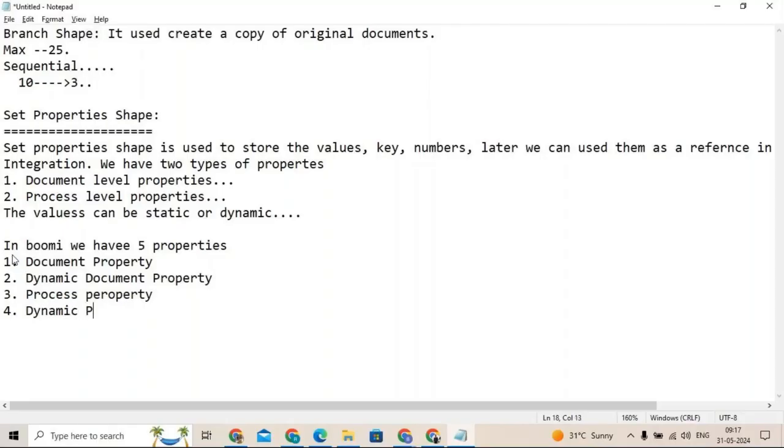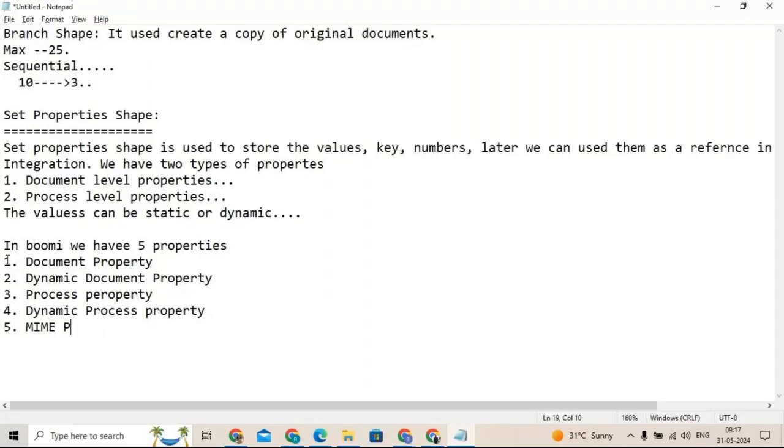The final one is MIME property, but we will not use it anywhere in our integration. I don't know why they introduced it, but we need to memorize it.